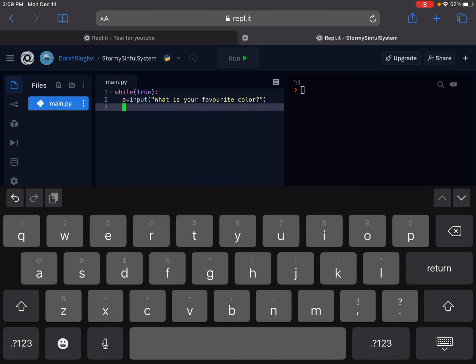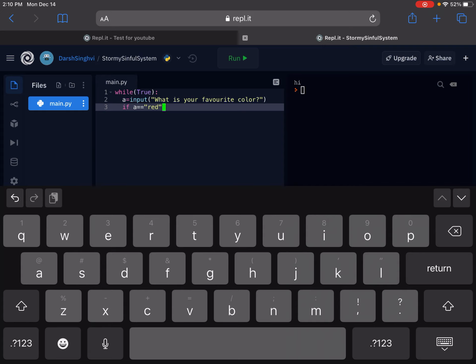Then what we can do is if else. We can do if, and then we tell it what condition we're giving. Here we want A to equal red, so we do if A double equals, which means it's equaling, and we put red in quotation marks.